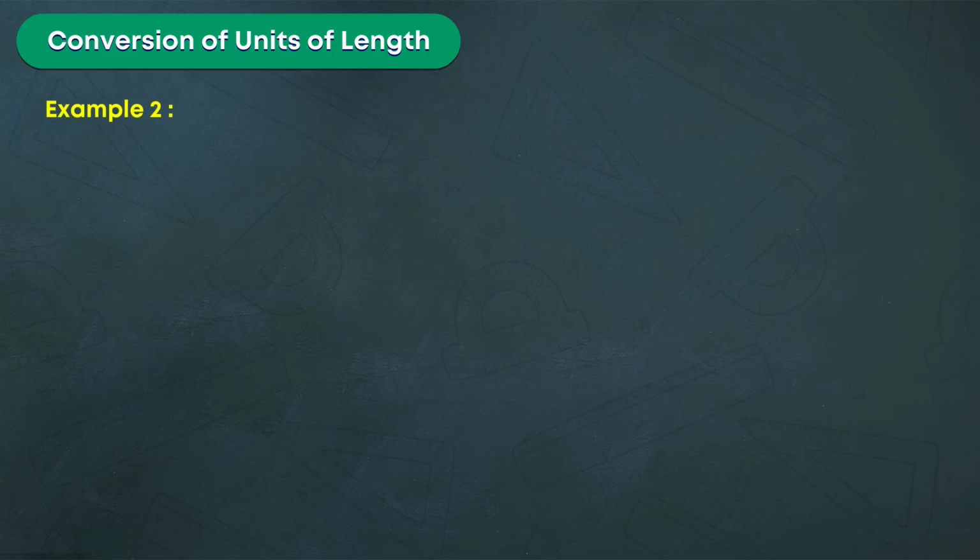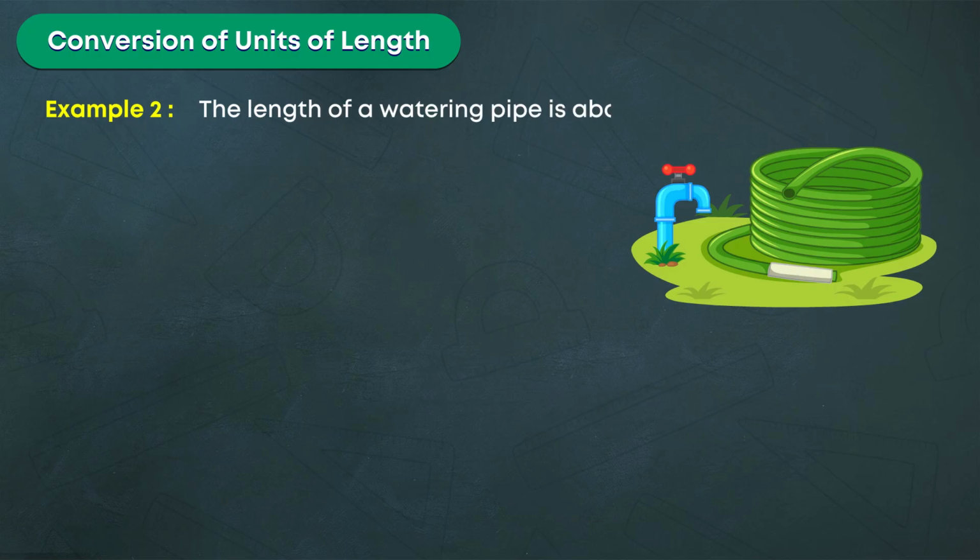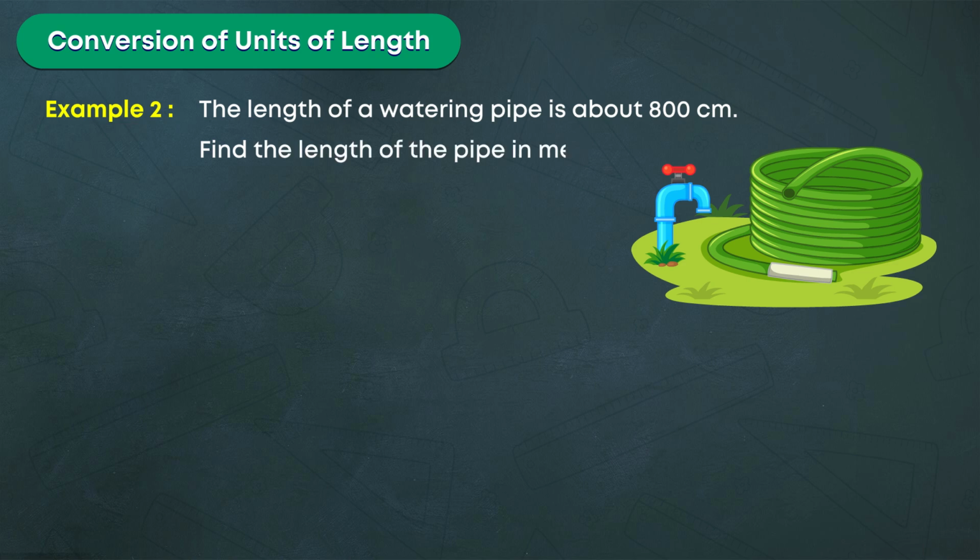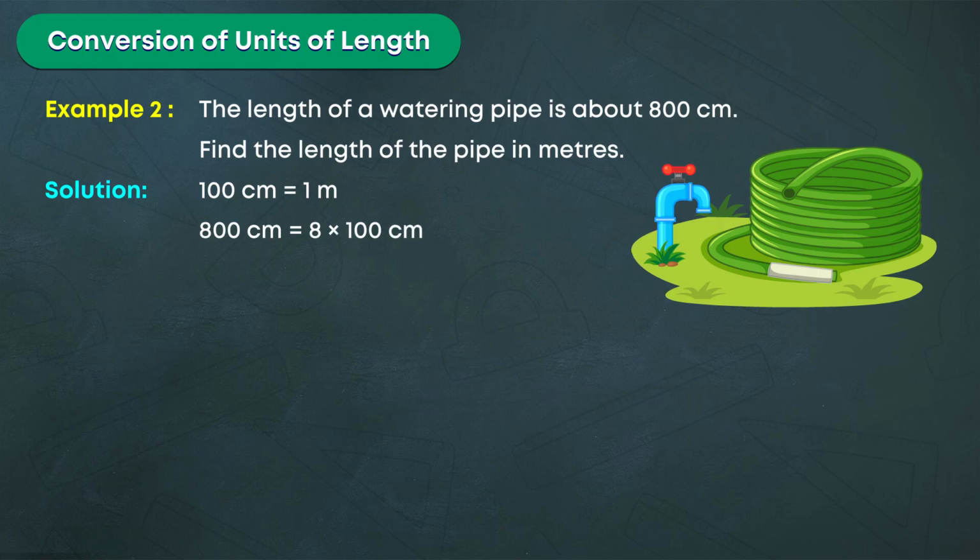Example 2. The length of a watering pipe is about 800 centimeters. Find the length of the pipe in meters. Solution. 100 centimeters is equal to 1 meter. 800 centimeters is equal to 8 into 100 centimeters, which is equal to 8 into 1 meter, which is equal to 8 m. The length of the pipe is 8 meters.